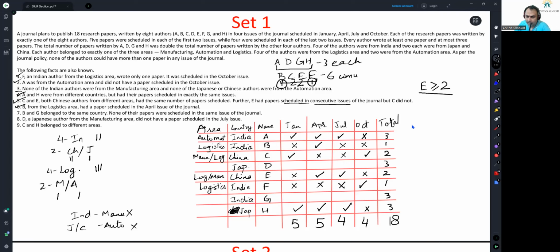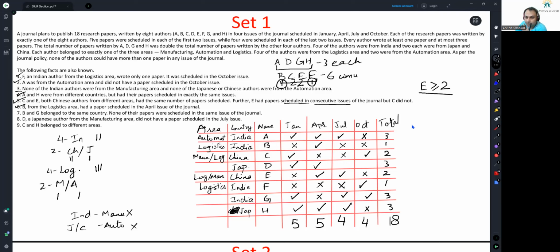Additionally, B and G have their issues. None of their papers were scheduled in the same issue because B has his paper scheduled in April. G will not do it here. This will happen. This will happen. This will happen. Okay. Additionally, can we also see for Japan, for January, we need 5 ticks. So it will be published here. For April, we need 5 ticks. This will happen.